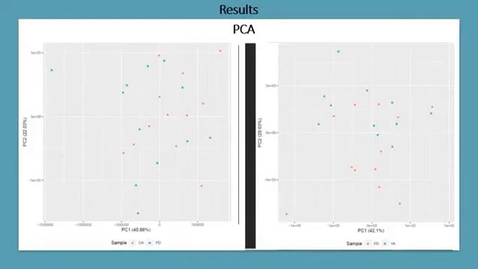Now I will discuss the results of the analysis. Firstly, principal component analysis, or PCA. It's a dimensionality reduction method often used to reduce the dimensionality of a large data set by transforming a large set of variables into a smaller one that still contains most of the information in the large set.